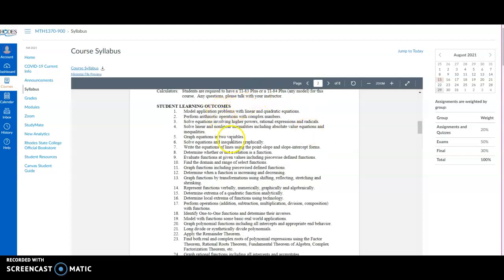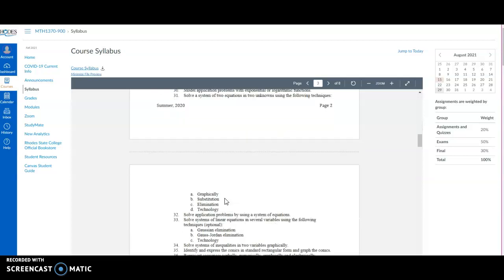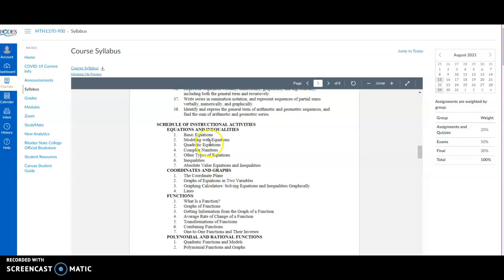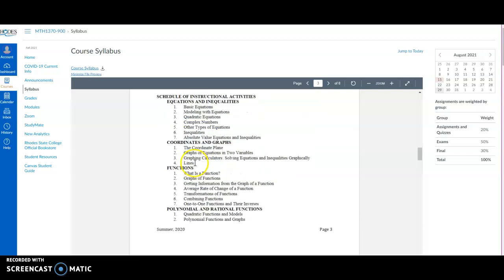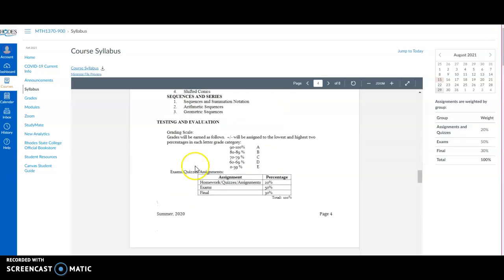Student learning outcomes are all listed here, if you want to look through that and see what you're in for. And this lists the schedule, the order that we're going to be covering the content.